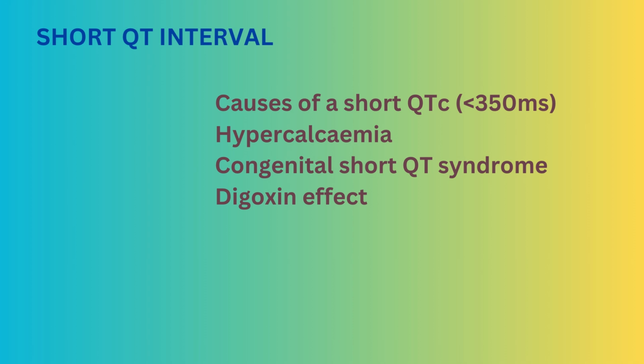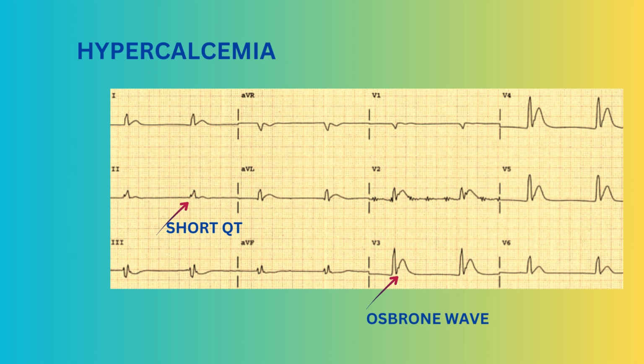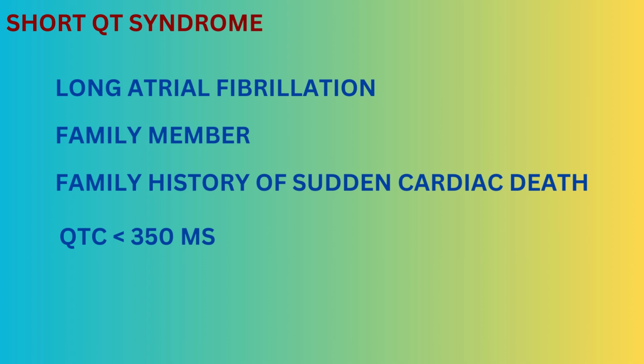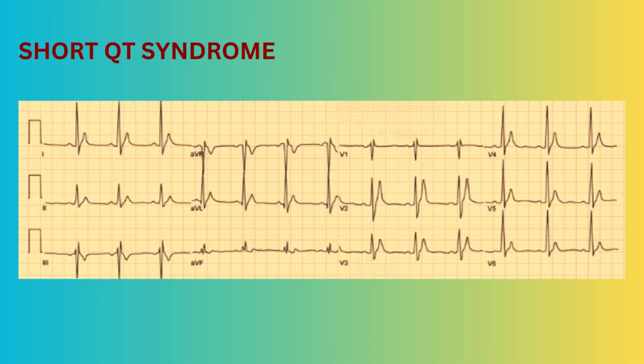Short QT interval is caused by hypercalcemia, digoxin effect or short QT syndrome. In this example you can see short QT and an Osborne wave in a hypercalcemia patient. Short QT syndrome may be suggested by the presence of atrial fibrillation in young adults, family member with a short QT interval, family history of sudden cardiac death, or ECG showing QTc less than 350 milliseconds with tall, peaked T waves, or failure of the QT interval to increase as the heart rate slows.